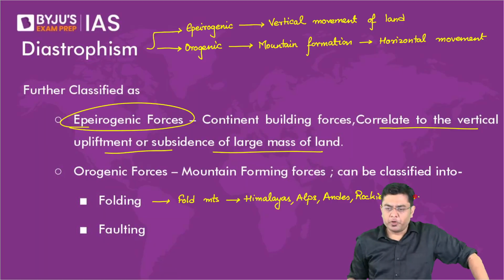Yes, Aravalis will also be a fold mountain. We have had a discussion about it, that the youngest fold mountains which have been created, I had given it to you as map pointing, and it is not Himalayas.